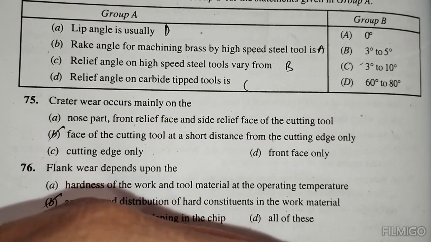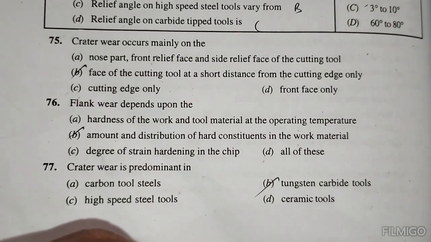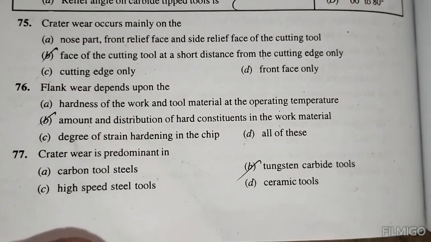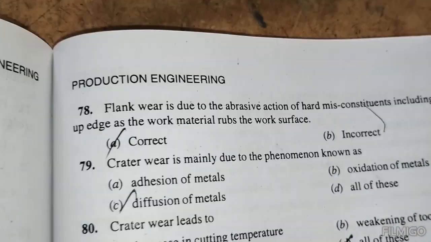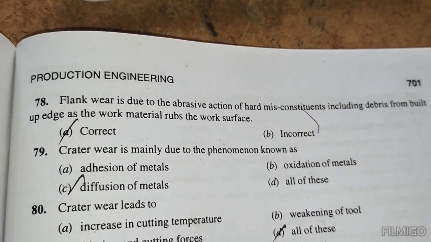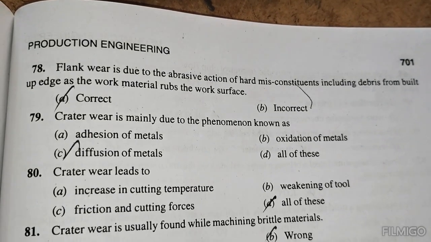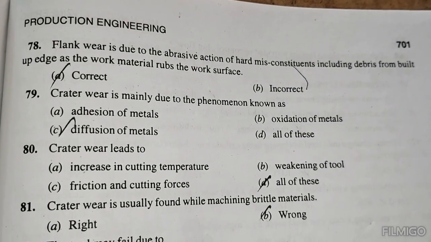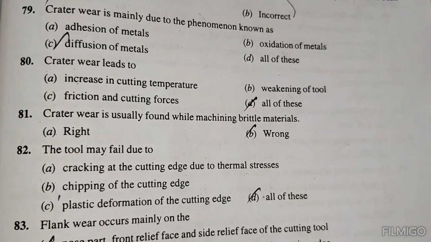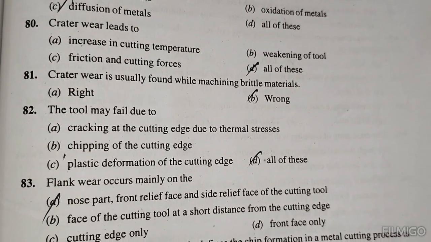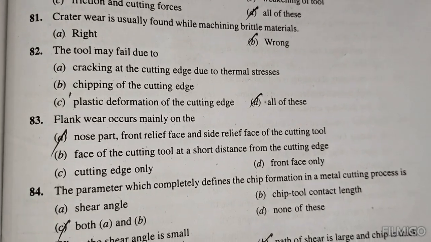Crater wear occurs mainly on the face of the cutting tool, a short distance from the cutting edge. Flank wear depends upon the amount and distribution of heat concentration in the work material. Crater wear is predominant in the tungsten carbide tool. Flank wear is due to abrasive action of hard micro particles including debris from the built-up edge, and the work material rubbing against the work surface, correct. Crater wear is mainly due to the phenomenon known as diffusion of metal. Crater wear leads to all of the above. The statement that crater wear is usually found while machining brittle metal is wrong. The tool may fail due to all of the above. Flank wear occurs mainly on the nose, front relief face and side relief face of the cutting tool.